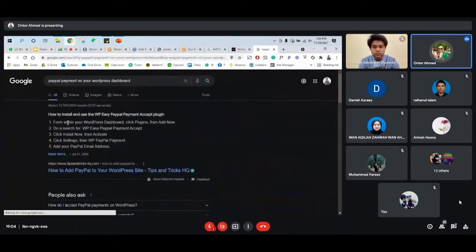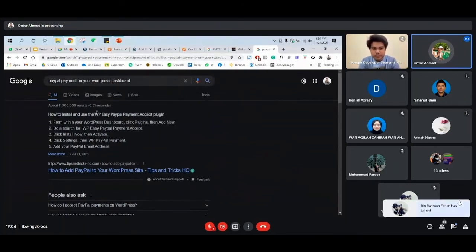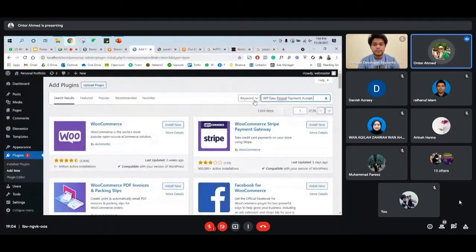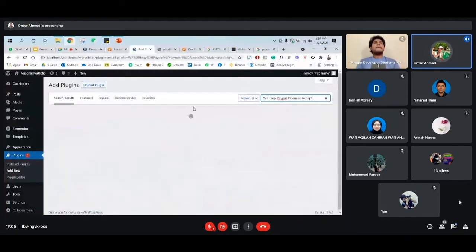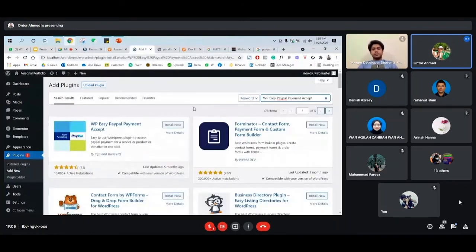Okay, so you can see how to install and use the WP EZ PayPal payment accept plugin. So this is a plugin name, and you can just simply copy and paste it here. So you will see a lot of plugins that are providing PayPal service. So you can easily install and activate that plugin, and then configure it to add to your website.